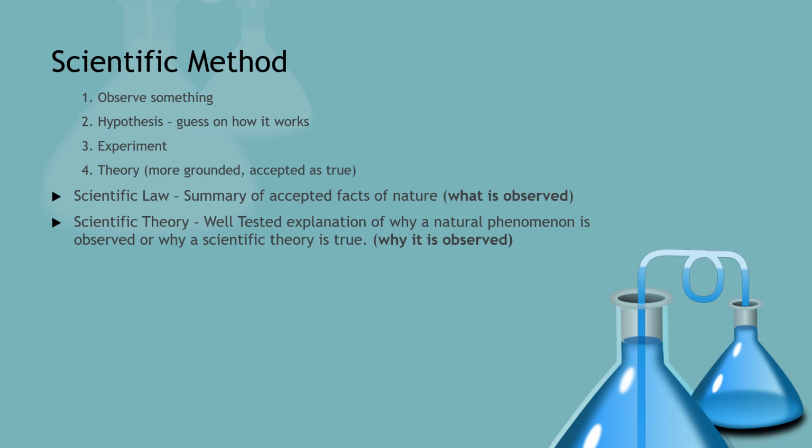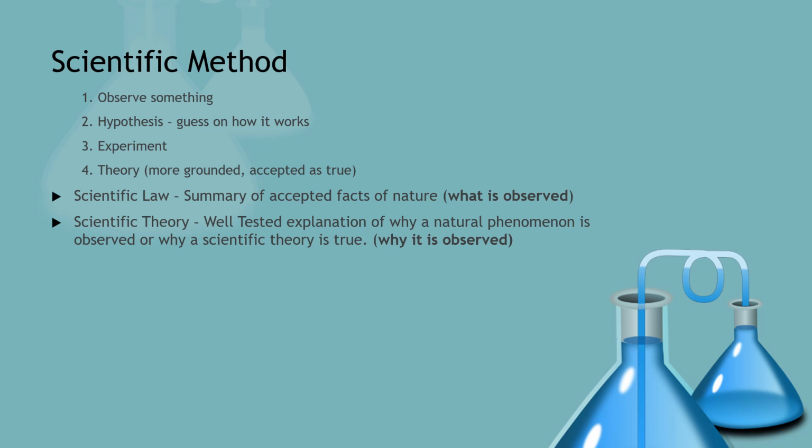Or whatever it is, whatever your hypothesis is, it's a guess on explaining how the observation in step 1 works. It could be right or wrong, but that's when step 3 comes in. Step 3 of the scientific method is forming an experiment to determine whether or not your hypothesis was correct or not.